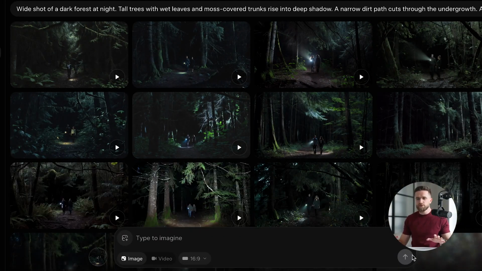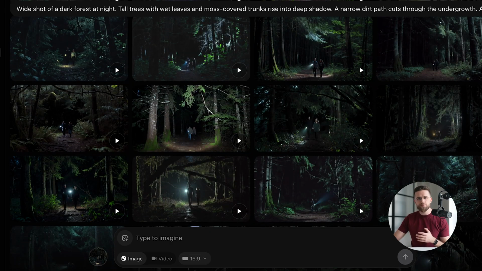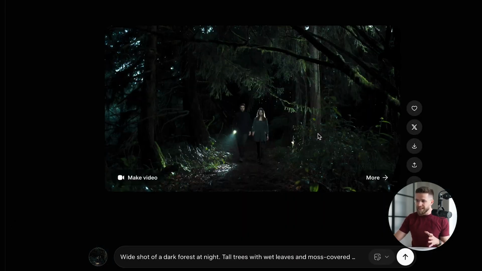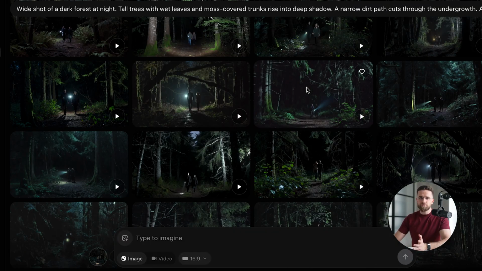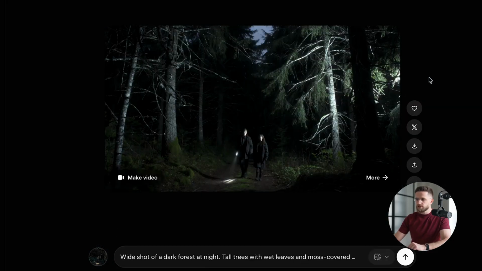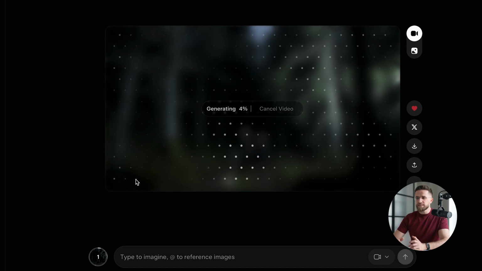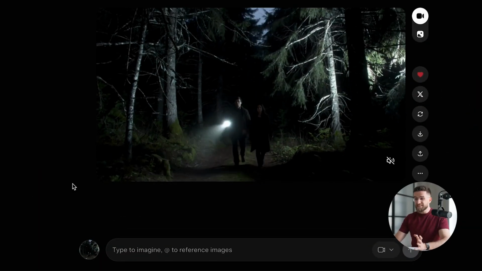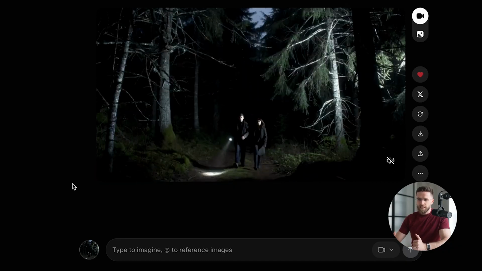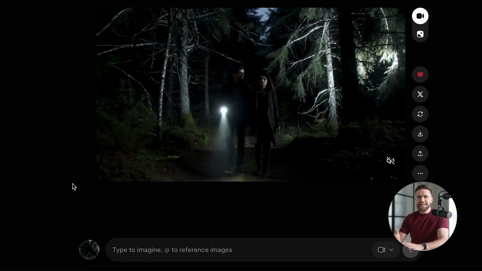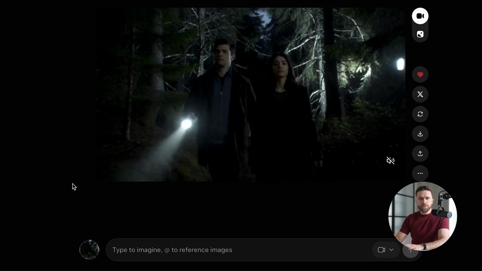Grok will create several image variations based on your prompt, usually 4 different options, sometimes more. Look through them carefully. Pick the one that matches your vision best. This is important because this image becomes the starting frame of your entire video. Everything builds from here. Once you've selected your image, tap Make Video. Grok processes it, takes about 10 to 15 seconds, then boom, a 6-second animated clip. The man and woman are walking, the flashlight beam swings gently, wind moves the branches, the scene has life. Now we have our first piece of video.